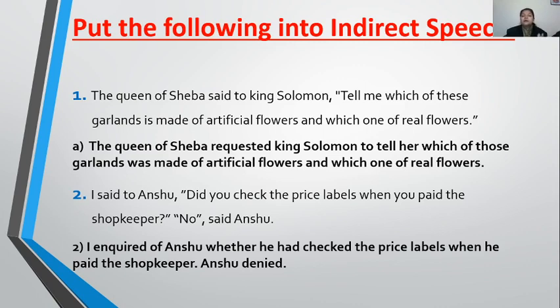Okay, then no, said Anshu. So Anshu denied. Children, whenever somebody says no and I need to tell it to the third person, we never say he said me no. No, we don't say it like this. What we say? He denied. And if he said yes, then we say he confirmed. If saying no, then denied. If said yes, so he confirmed.